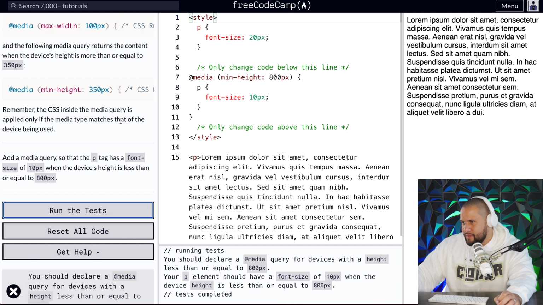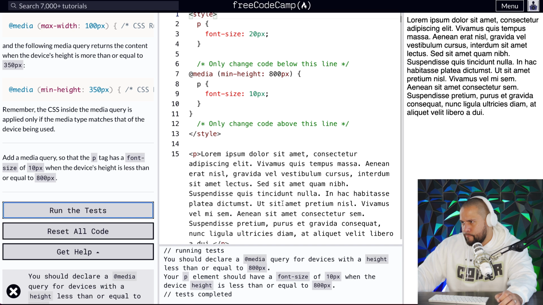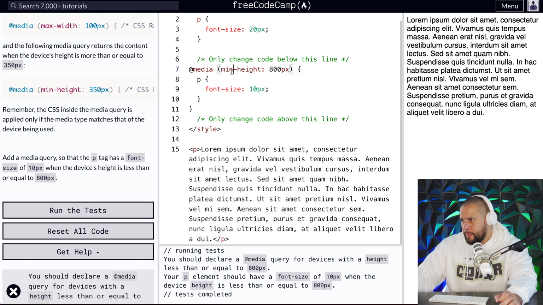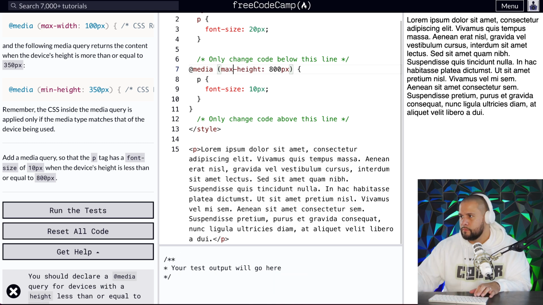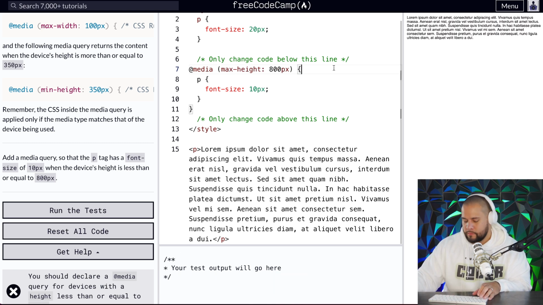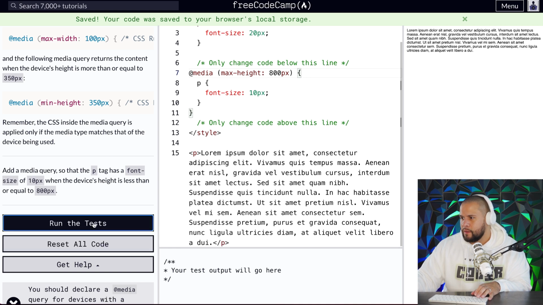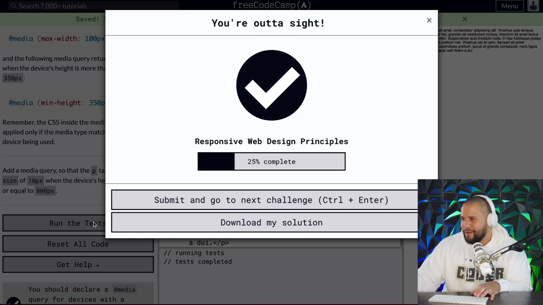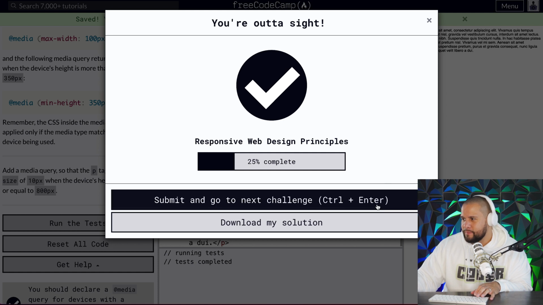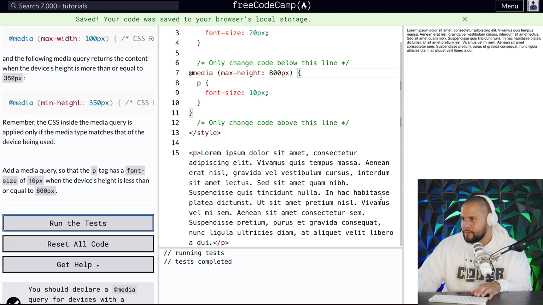Am I writing that right? Maybe it's supposed to be max height. Hold on. Let me see. Okay, so I just had to change it from min to max.